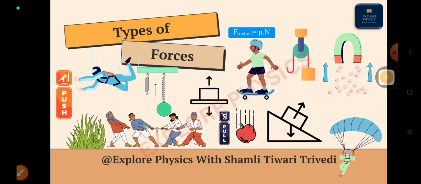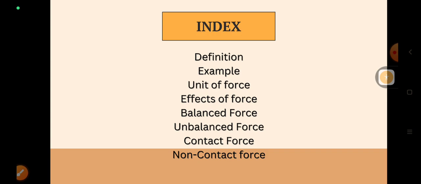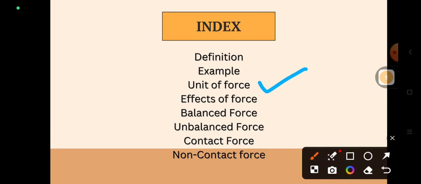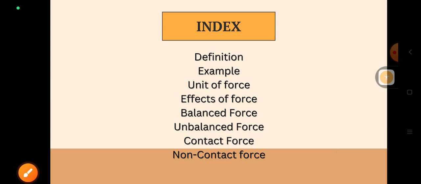As we have already discussed in the types of forces, the definition of the force, examples of the force, and different units of the force, that is in SI and in CGS, right? Afterwards, we have also seen the effects of the forces. Now, our today's topic is balanced forces and unbalanced forces, that is the types of forces. Let us see.